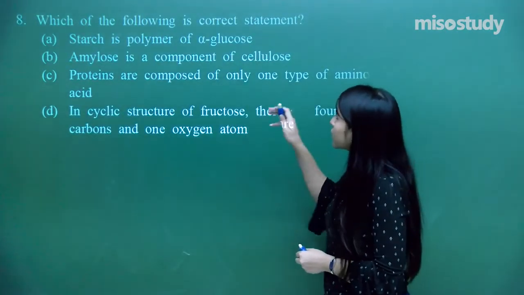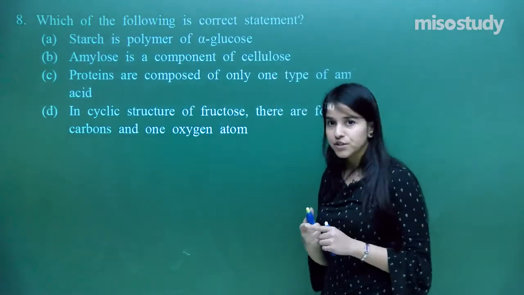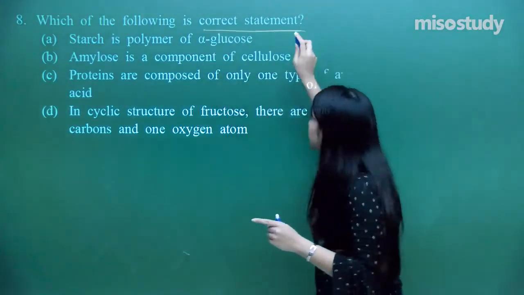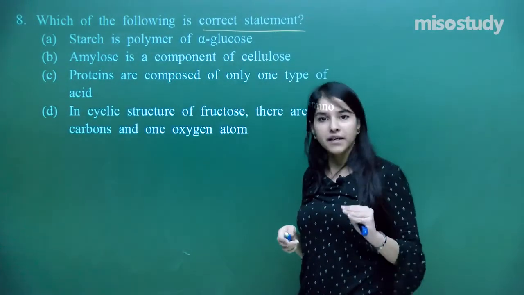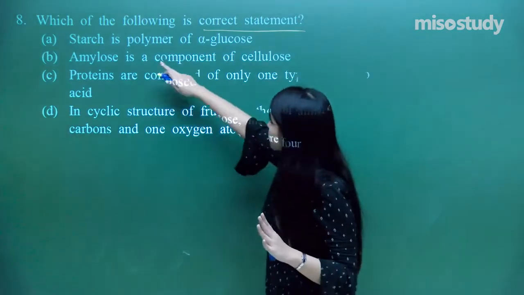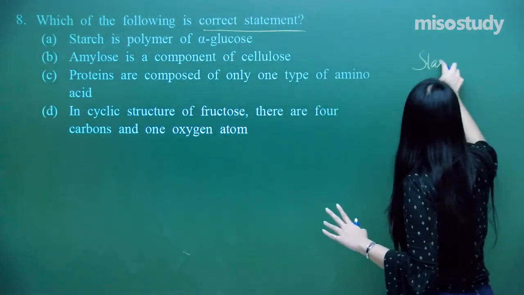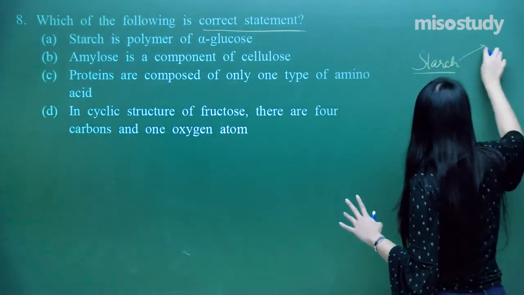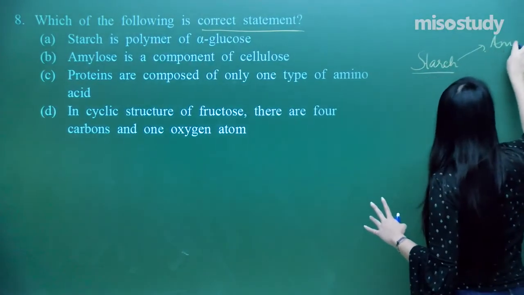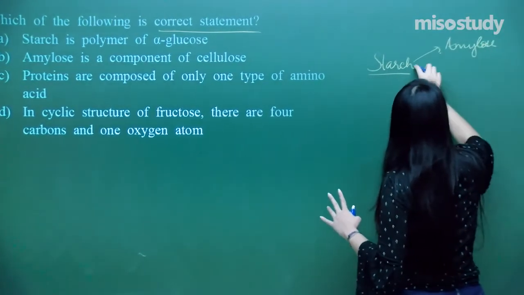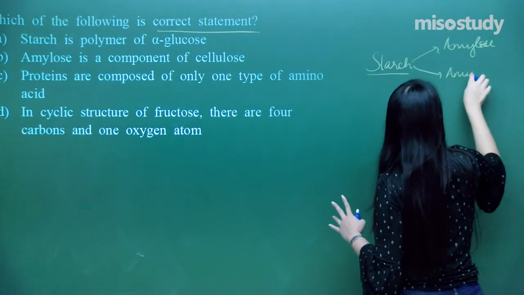Starch is a polymer of alpha glucose, that is the first statement. I need to find the correct one, which means three of them will be incorrect. So let us just analyze. Starch is a polymer of alpha glucose, is it? Here is starch, and actually it is made of amylose as well as amylopectin.